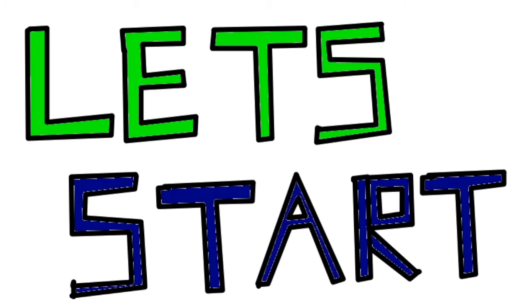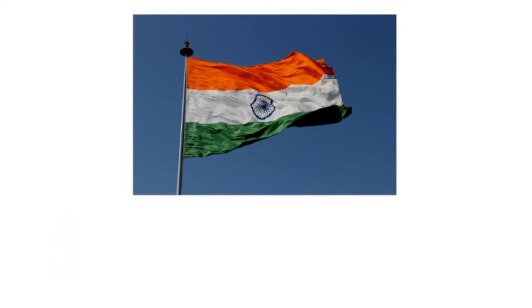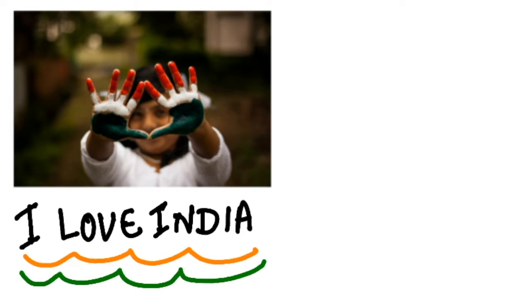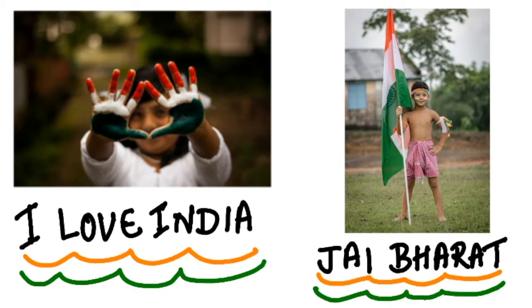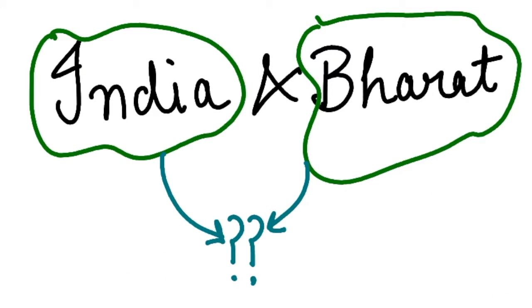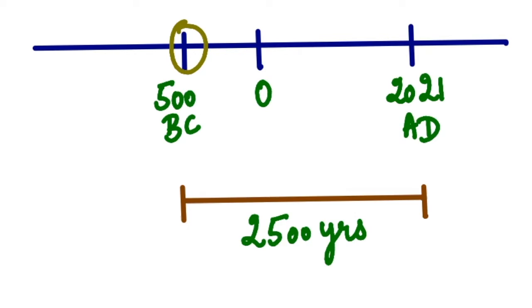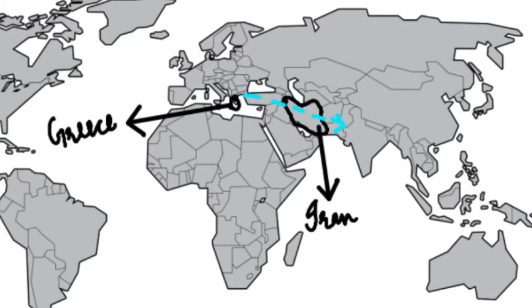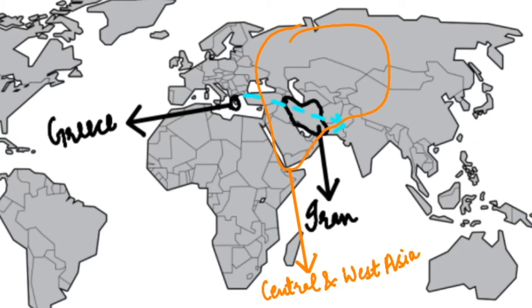So let's start. You must have often used the terms India and Bharat. Like India is my country, I love India, and Jai Hind, Jai Bharat. But do you know how did we get these terms? See, around 500 BC, that is 2500 years ago, people from Iran and Greece came through the northwest because that was the only feasible route to come to India from Central and West Asia, as we have a huge stretch of Himalayas in the north to protect us from invaders.